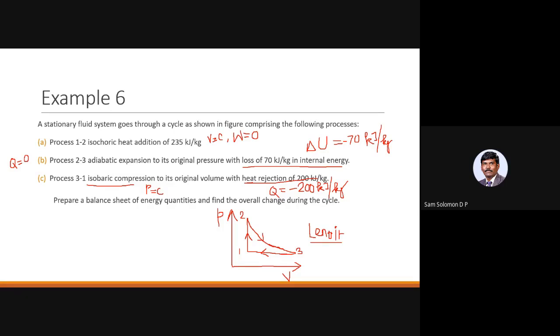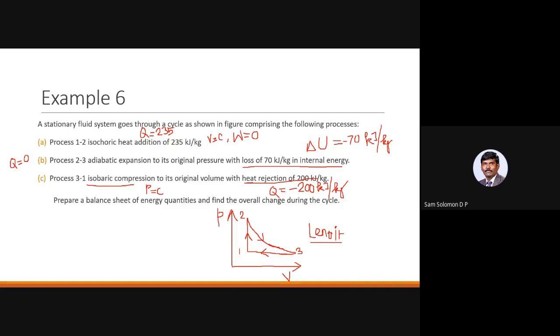Okay, so this is the PV diagram for the given problem, and they want us to prepare an energy balance sheet and find out the missed out entities, and they want to find the overall change during the cycle. Okay, so if you look at process 1-2, what they have given is the heat addition. So Q12 happens to be 235 kilojoule per kilogram. Because it is a constant volume heat addition, work done is 0. There is no change in V. So integral P dV, if there is no change in V, dV is equal to 0. So work done is 0 here.